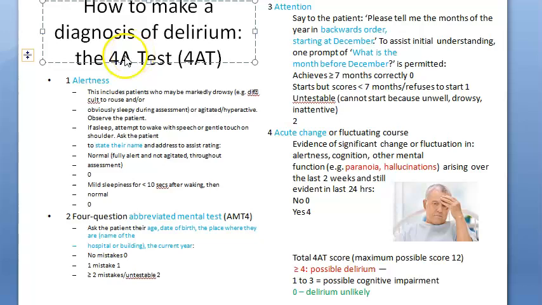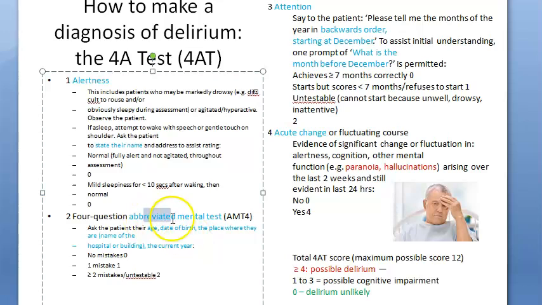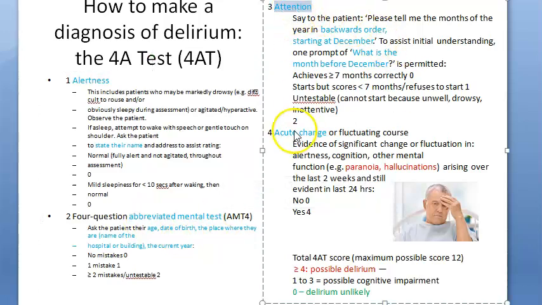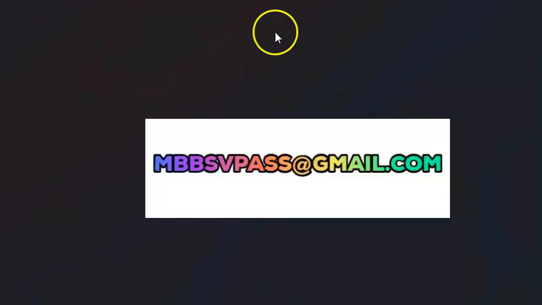4A test. Very good. So that will have alertness, abbreviated mental test, attention, acute change. Okay. So now let us go to the first part of the question that they have asked.